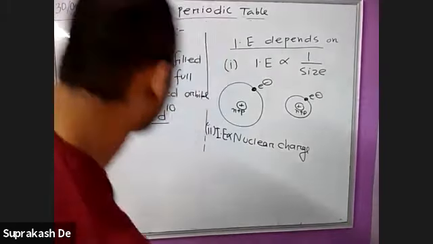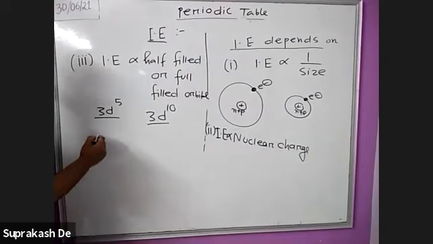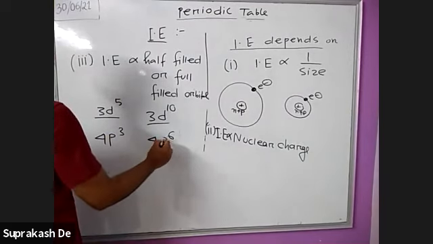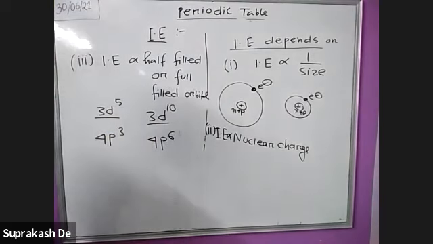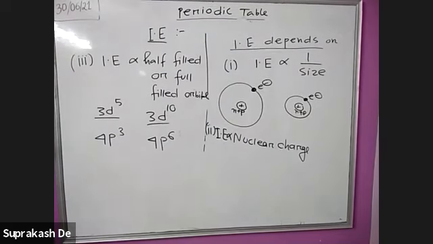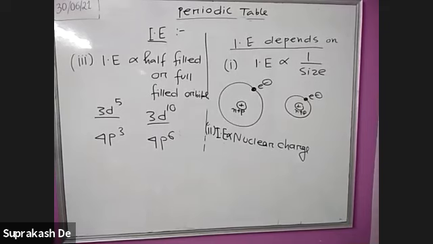You can write any number: 3p3 is half-filled, and 3p6 or 4p6 is full-filled. Half-filled and full-filled configurations are extra stable, so releasing an electron from them is very difficult.